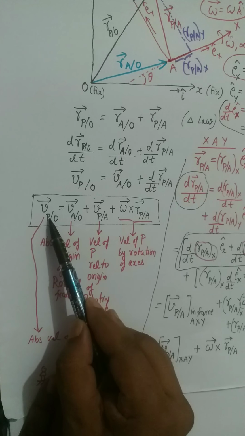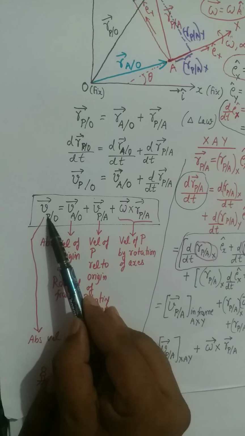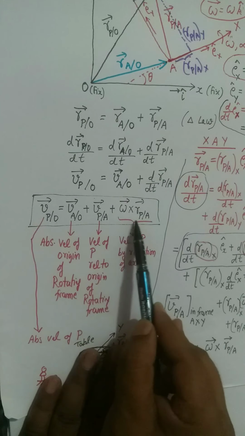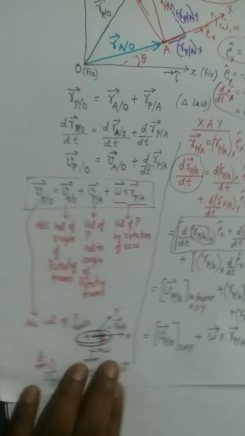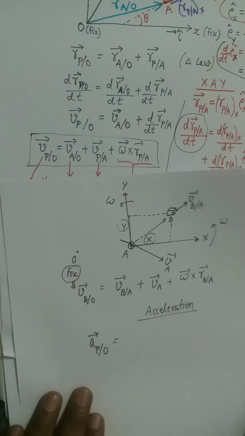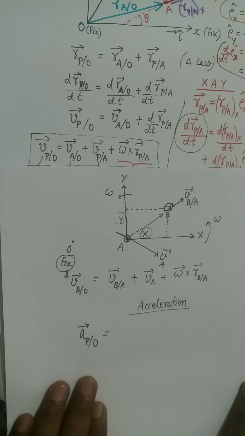If I differentiate this equation, I will get acceleration of the particle relative to O on the left side, and on the right hand side you have three factors. So you will differentiate one by one. Let me put this equation in front of you so that you can connect or understand.